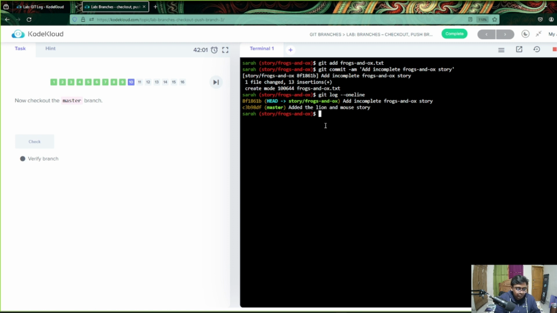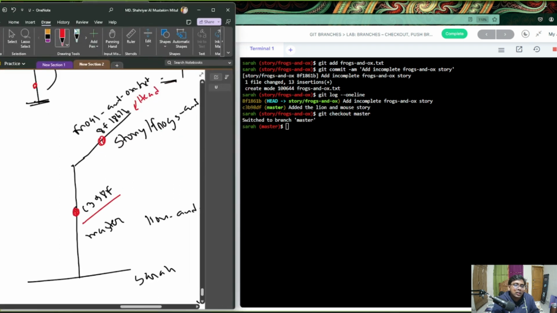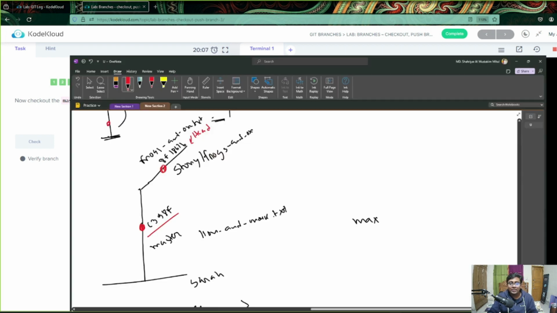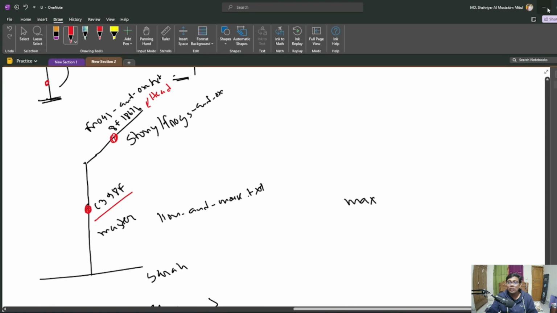Okay, now git checkout master. Okay, now we have switched to the master branch, right? Also now we can check out the log, and by this time the master branch should have only one.